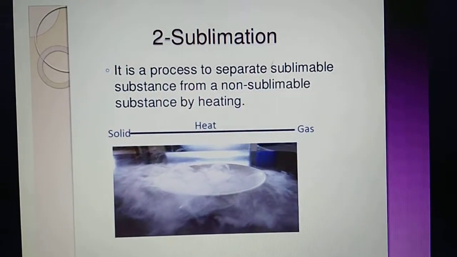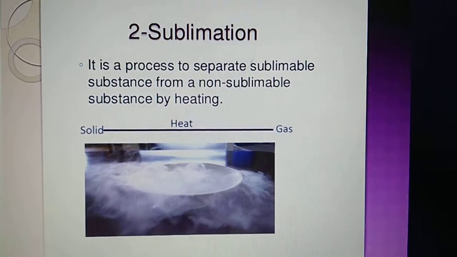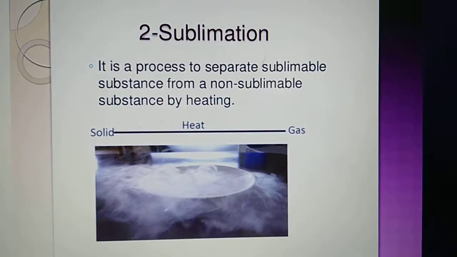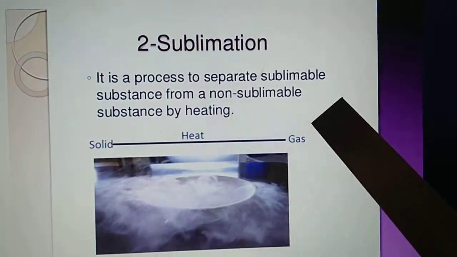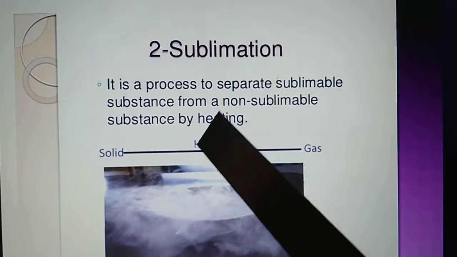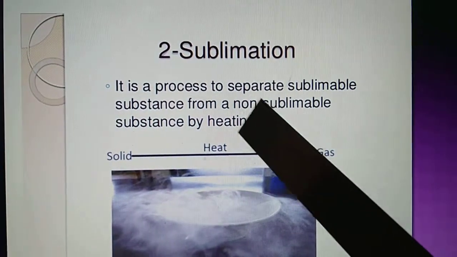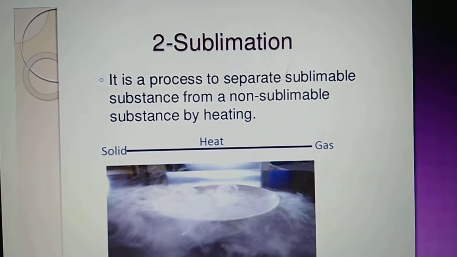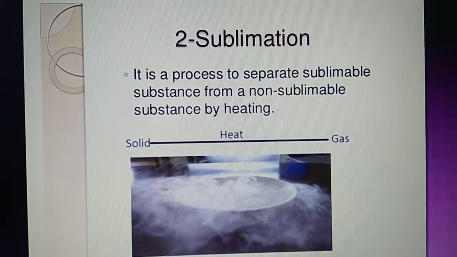What is sublimation? It is a process to separate sublimable substances from non-sublimable substances by heating. Here you can see that one phase, solid, changes into the gaseous phase without changing into an intermediate phase. That is, without changing into the liquid phase, it directly goes to the gaseous phase. So it is an example of sublimation.